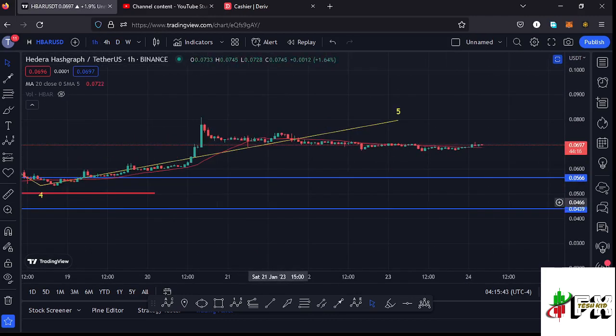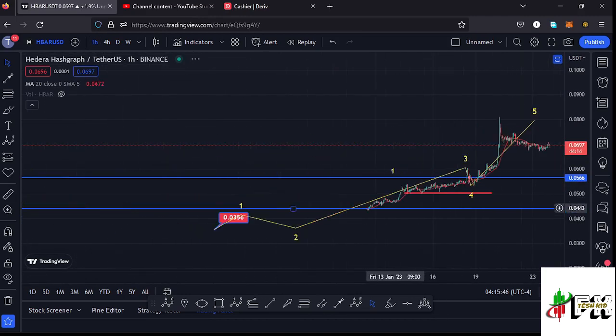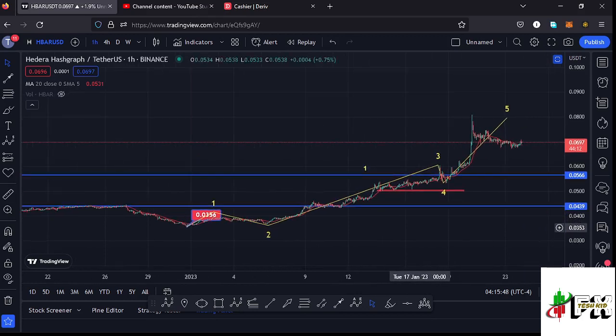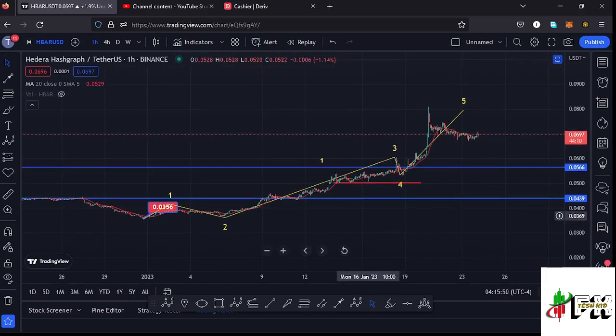So jumping to the 1-hour chart to give you the short-term scenarios that I'm expecting to play out. Here on the 1-hour chart, you can see that after making our low at around the $0.0356 mark, we started a very nice bounce to the upside in a move that has been obeying the Elliott wave structures, where you can see that I have these as the wave 1, then a wave 2, a wave 3, a wave 4, and then a wave 5, making its peak at around the $0.0812 mark.